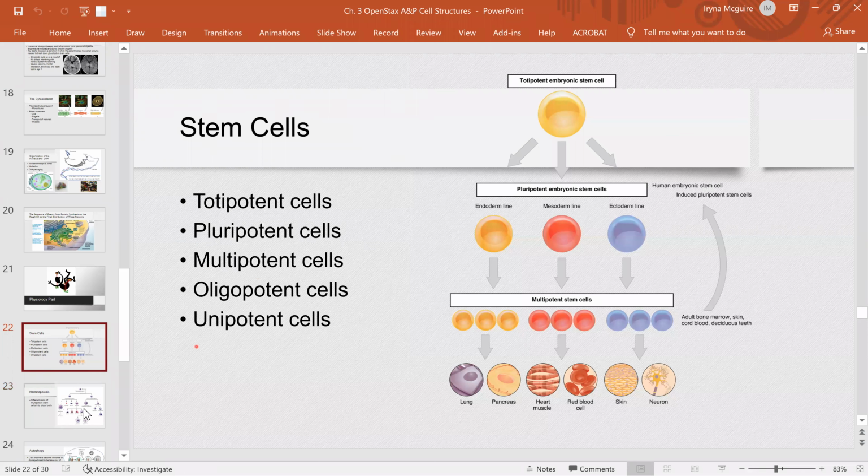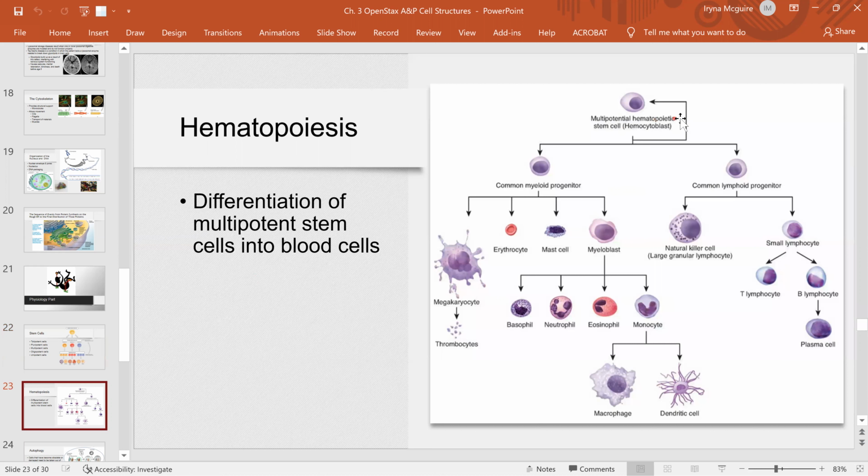That makes sense. That's why I'm constantly going back to the slide to show you. We're going to start with multipotent, because in this example, we cover adult hematopoiesis, right? And those hematopoietic stem cells, multipotent, became oligopotent myeloid progenitor and lymphoid progenitor cells.